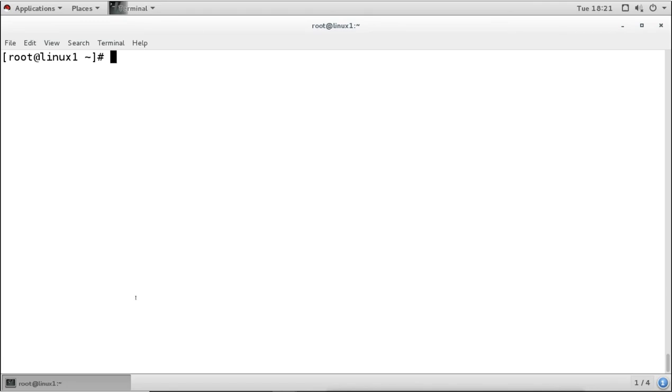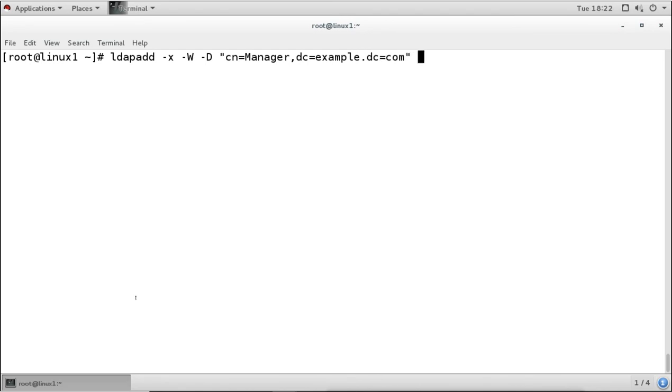We are going to import this information. So for that we will use the command ldapadd to add this information into our LDAP database. And where we are going to add, first cn is equal to manager and dc is equal to example, dc is equal to com.